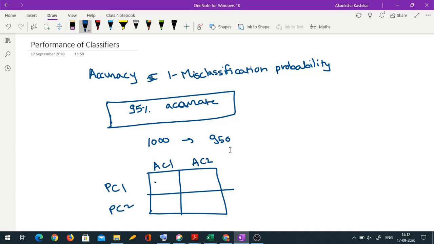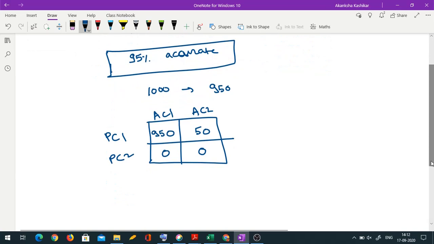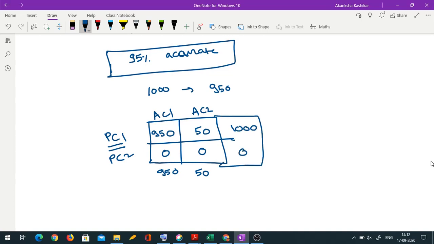Suppose I have 950 observations here, I have 50 observations here, I have 0 here and 0 here. So what does this mean? It means that yes, overall there were 950 observations who were actually in class 1, 50 observations who were actually in class 2. But what I am doing is I am predicting everyone to be in class 1 and I am predicting no one to be in class 2.